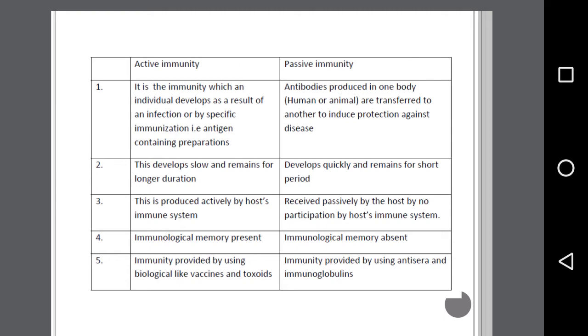Active immunity is produced actively by the host immune system, whereas passive immunity is received passively by the host, with no participation by the host immune system. In active immunity, immunological memory is present. In case of passive immunity, immunological memory is absent. In active immunity, immunity is produced by using biologicals like vaccines and toxoids. In case of passive immunity, immunity is provided by using antisera and immunoglobulin.